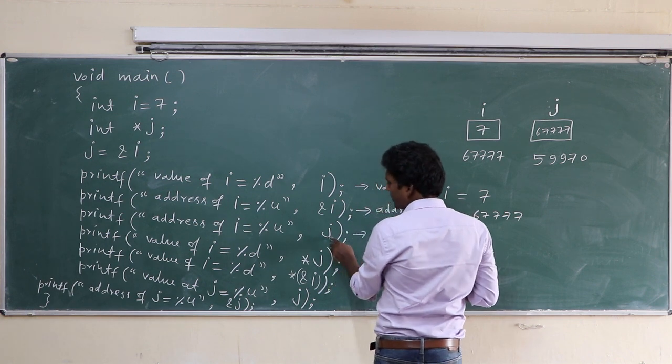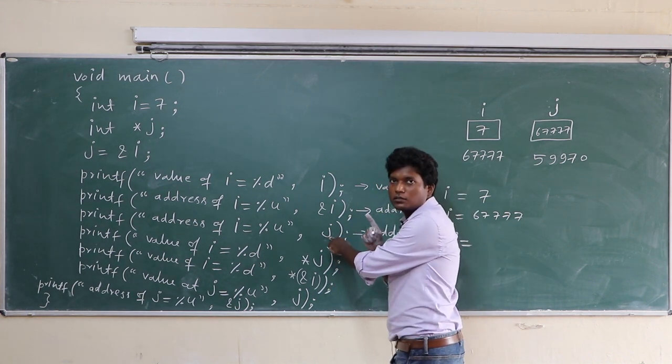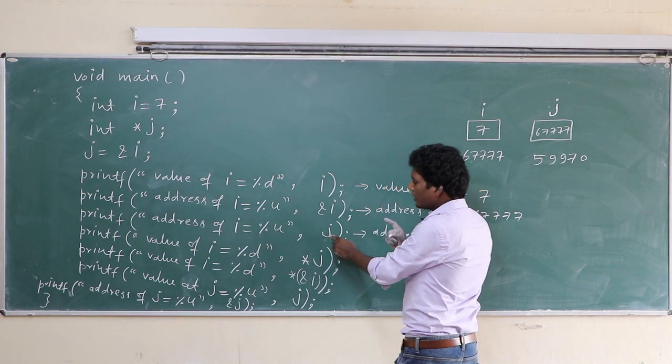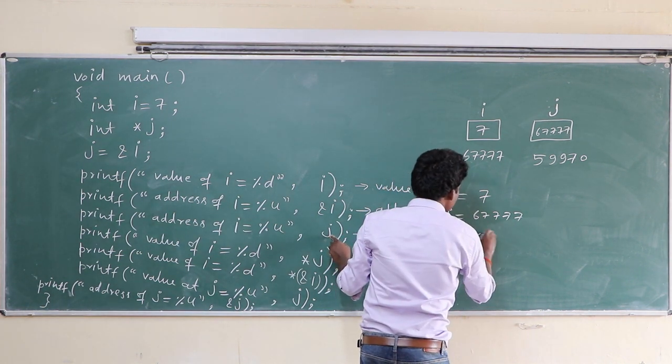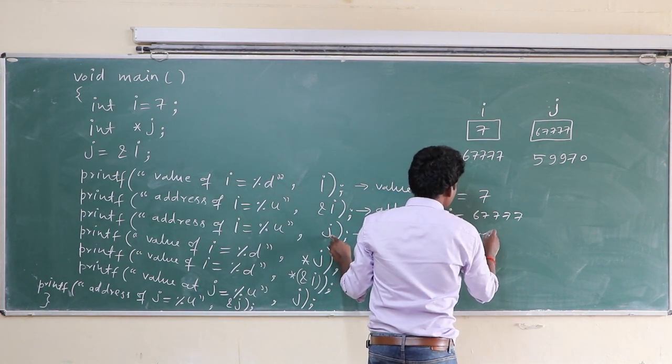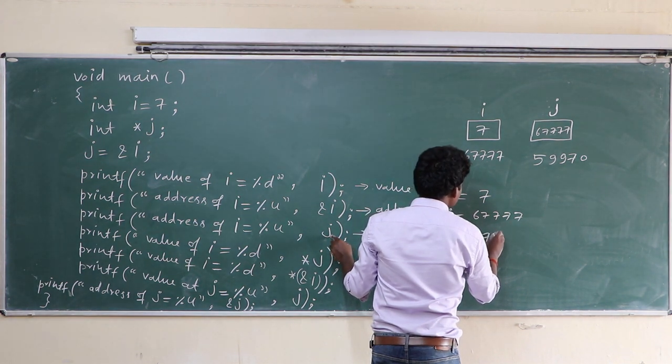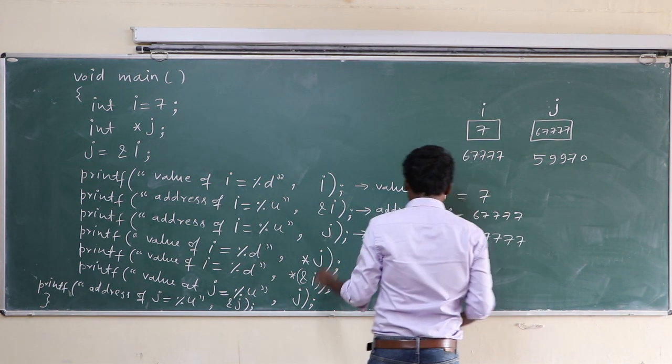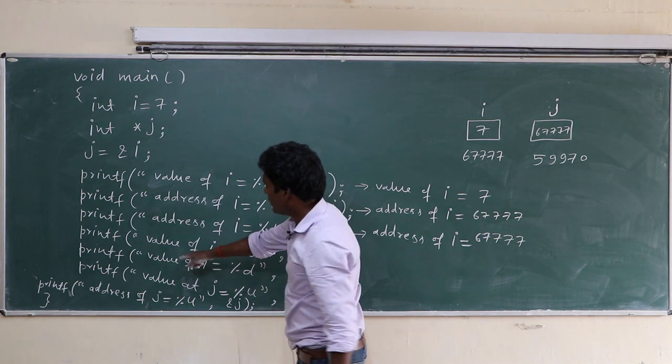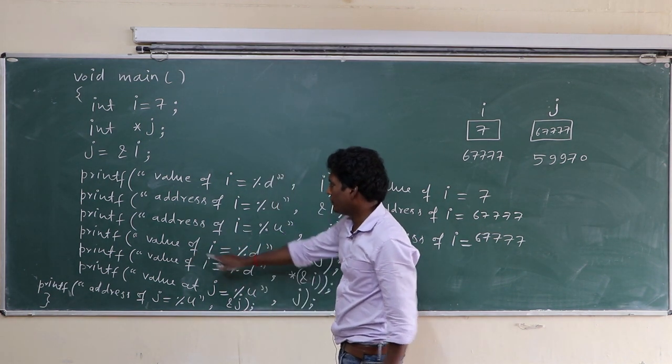Okay, so j has address of I, and address of I is 67777. And what will be the output of fourth printf?